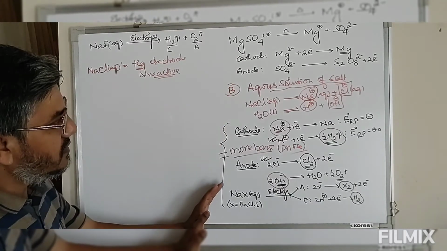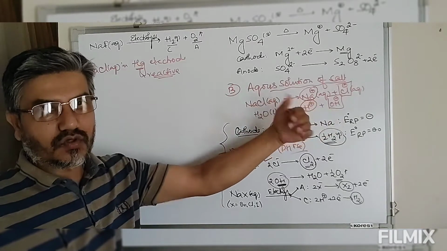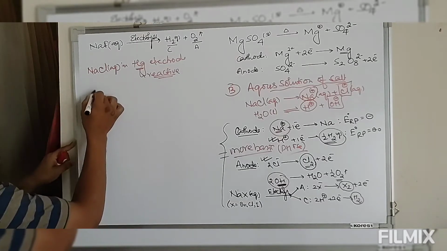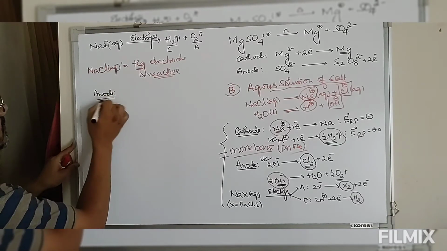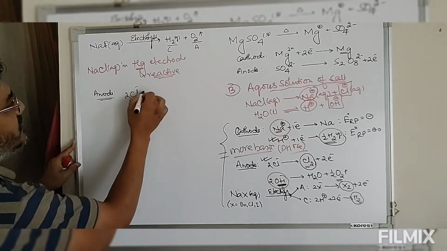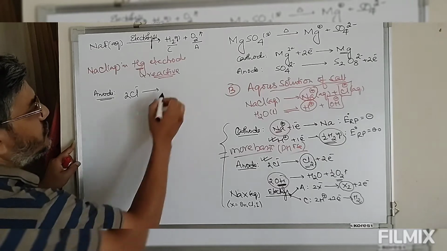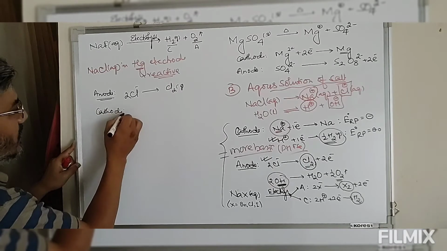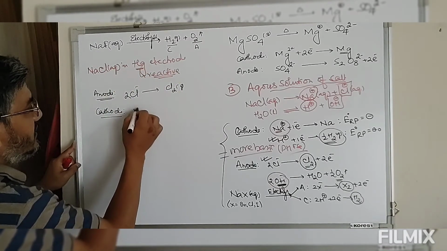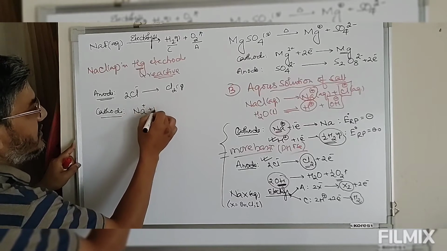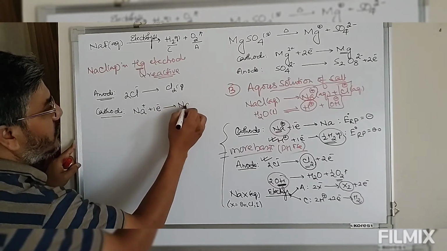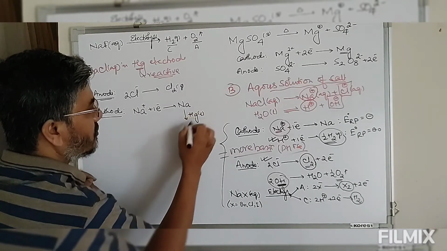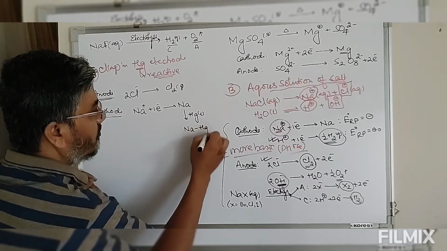Here, nothing is mentioned, means in presence of inert electrodes like gold, platinum, etc. Now in presence of this reactive mercury electrode, at anode we have 2Cl minus oxidized to give you chlorine gas, and at cathode, in presence of this mercury, the sodium ion is preferentially reduced to give you sodium, and this sodium combines with mercury liquid to give you sodium amalgam.